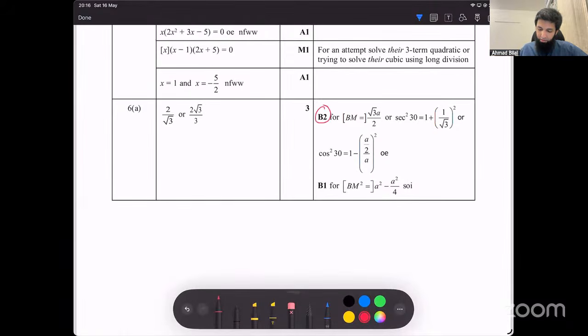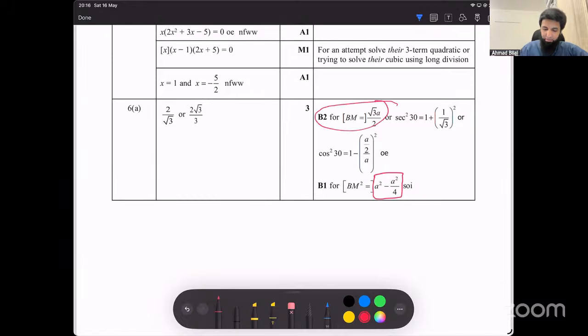So they're saying on the side B2, these are all marks that you have to write the exact thing and only then you would get that mark. So one mark is for using this a squared minus a squared over 4. You won't get this unless you're using the diagram, right? And then you have 2 marks for this working.